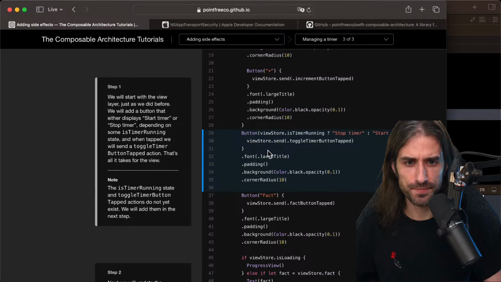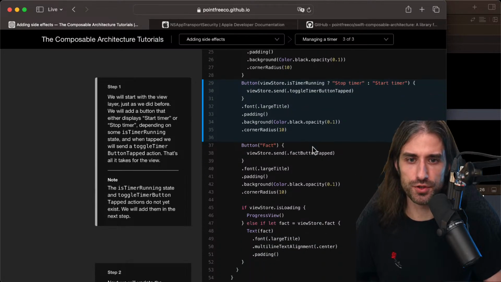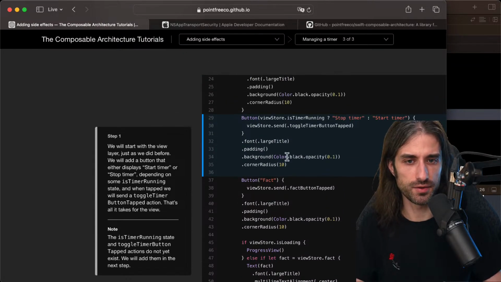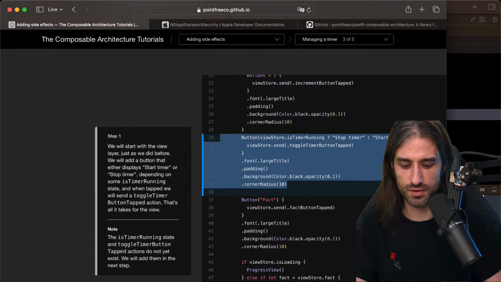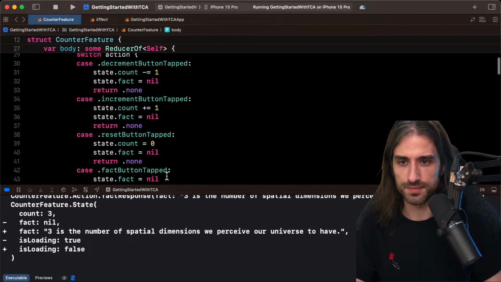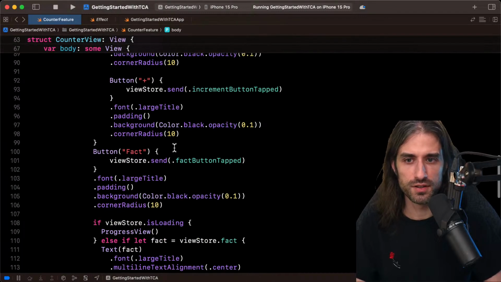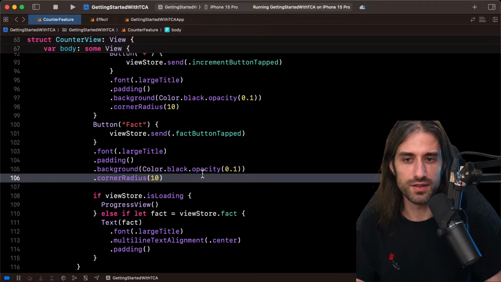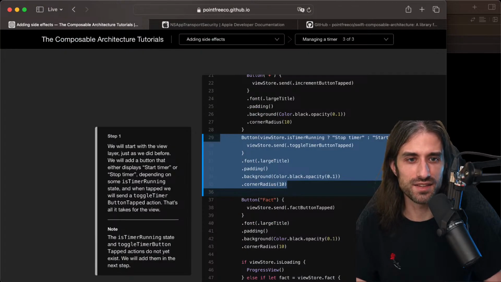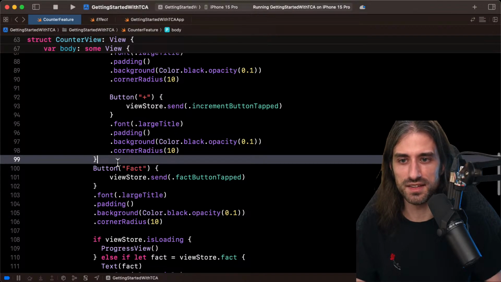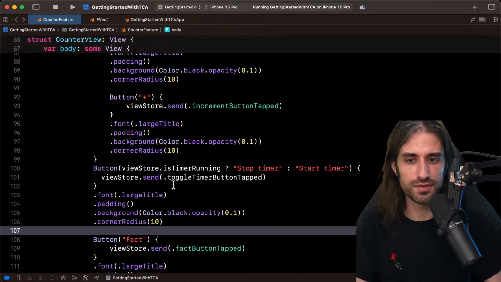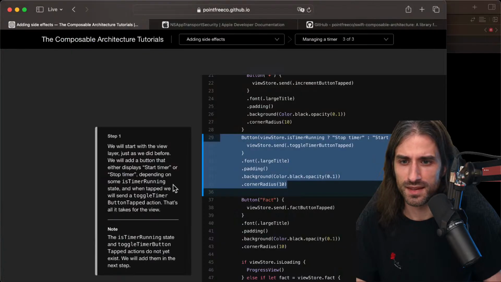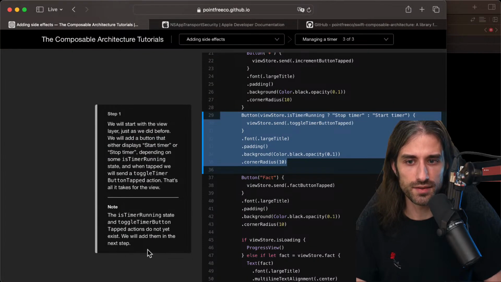So adding this button right here, it sends the action toggleTimerButtonTapped. It makes sense, right? Because the timer, you can start it and stop it, and you need one button for this. So going to the view, I guess this might be the point where in a real app you would start to separate the view and the feature into files of their own. Okay, so it was added just above the fact. I'm doing the same thing here. Note the isTimerRunning state and toggleTimerButtonTapped action do not exist yet, just like before.